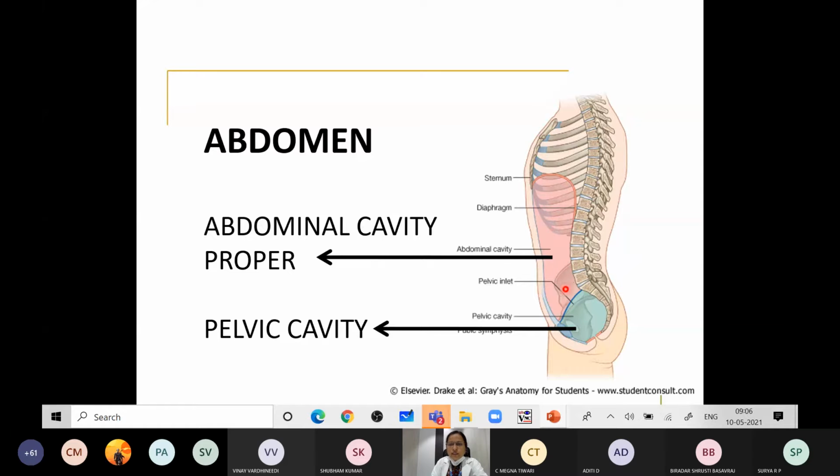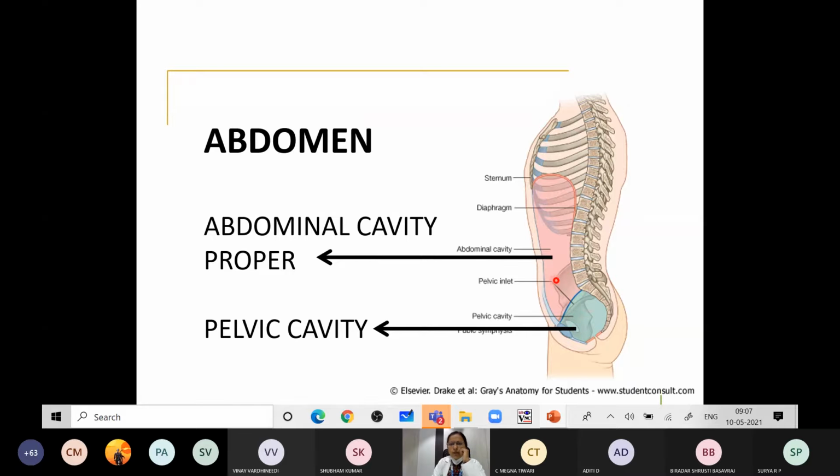This abdominal cavity is divided by the plane of the pelvic inlet into two parts, the abdominal cavity above and the pelvic cavity below. So within the abdomen there are two cavities. One is the abdominal cavity, which contains the abdominal viscera, and the other is the pelvic cavity, which contains the pelvic viscera. Both together constitute the abdomen proper.